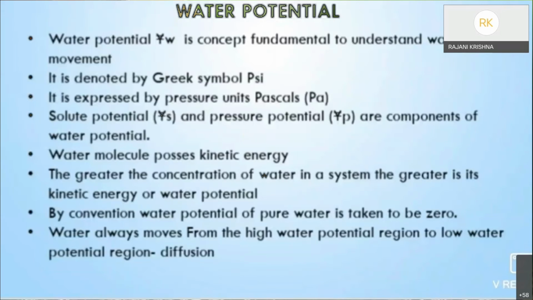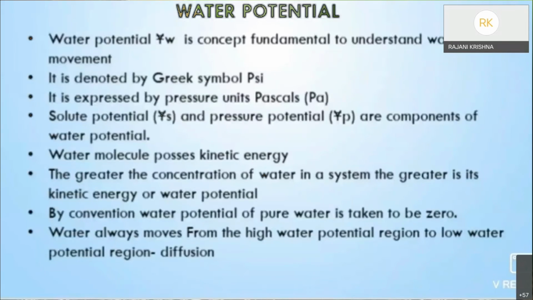The water potential of solutions is always less than zero, that is, it becomes negative. It is no longer pure water, so it can be -1, -2, or -3, etc. The maximum belongs only to pure water.